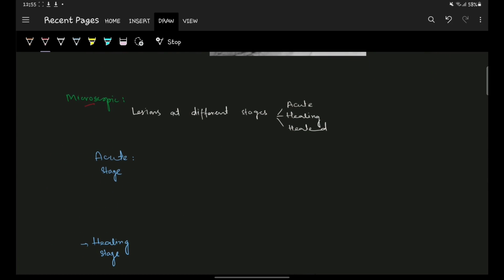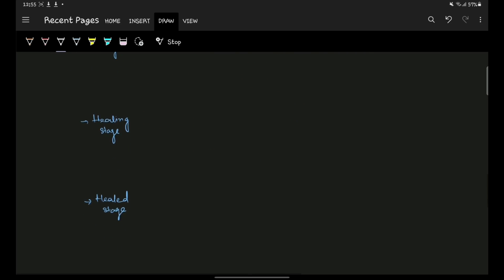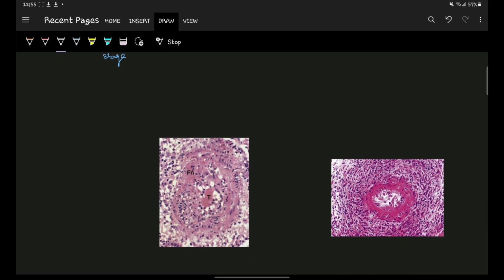Moving toward the microscopic features, the lesions are at different stages as I have already discussed, and they may be in the acute stage, in the healing stage, and the already healed stage. In the acute stage, they are characterized by the fibrinoid necrosis in the media. Here is the media, and here is the fibrinoid necrosis.